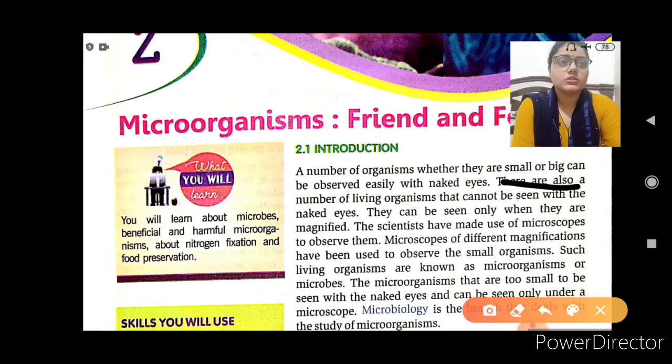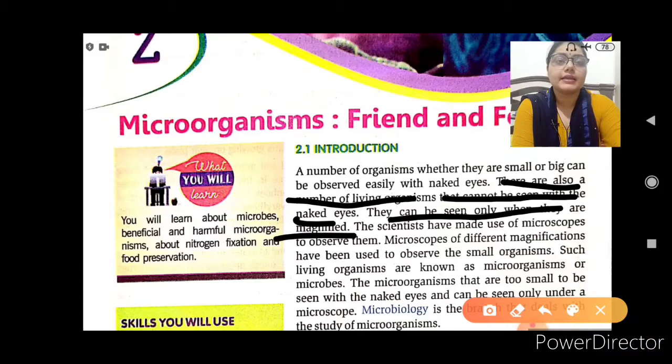There are also a number of living organisms that cannot be seen with the naked eyes, and they can be seen only when they are magnified.